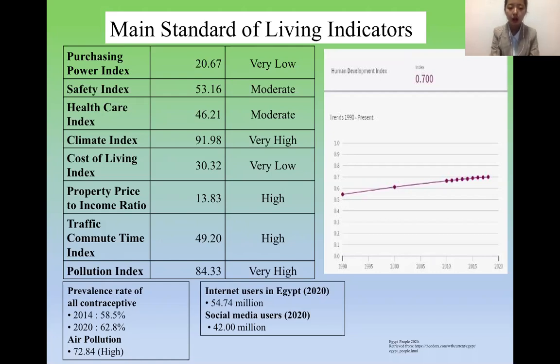Property price to income is 13, and traffic commuting time is 49.